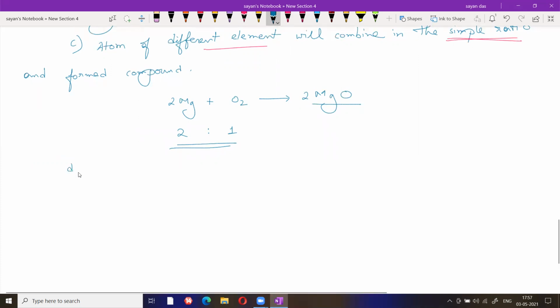Now the fourth point. Atom can never be created, nor destroyed.